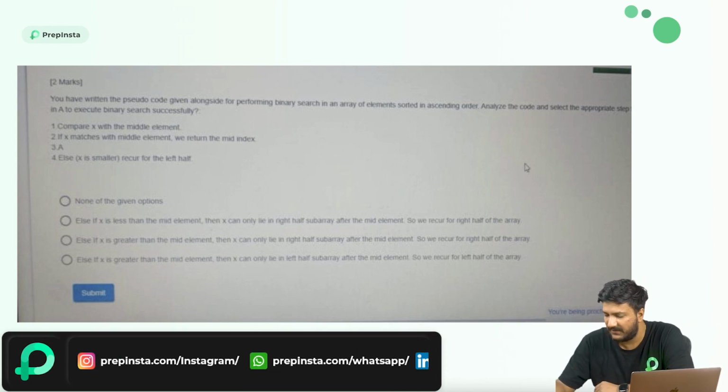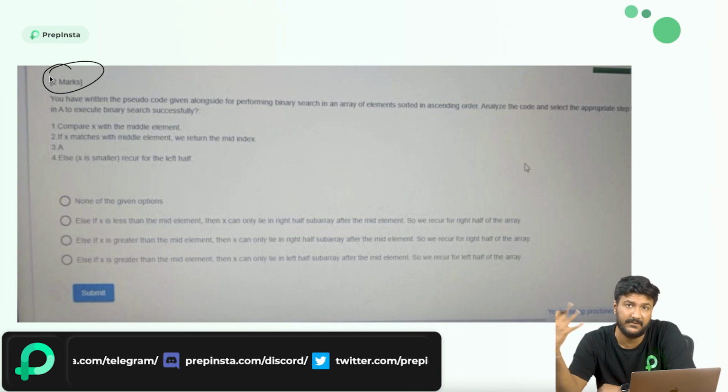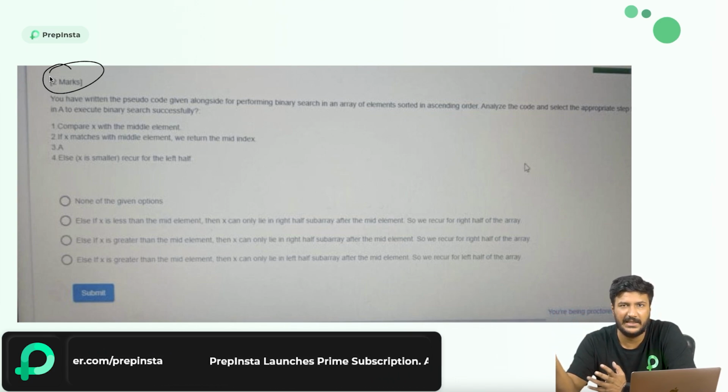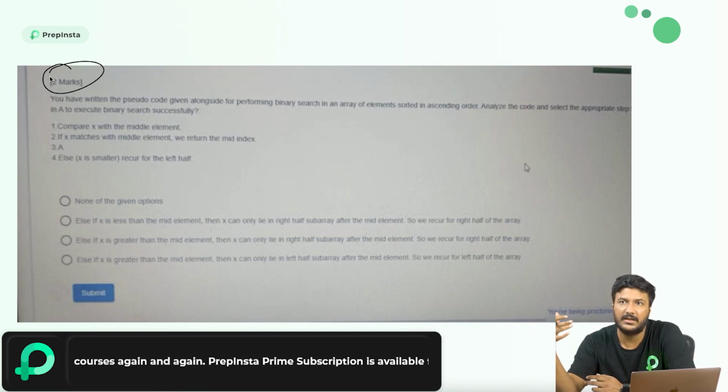Now, let's go ahead and have a look at the question. Obviously, this is a 2-mark question. There will be some questions that would be difficult, lengthy, or from data structures. Generally, pseudocode questions would be of 1 mark, and the Java, data structures, or Python questions would be of 2 marks. C and C++ pseudocode questions would be of 1 mark.